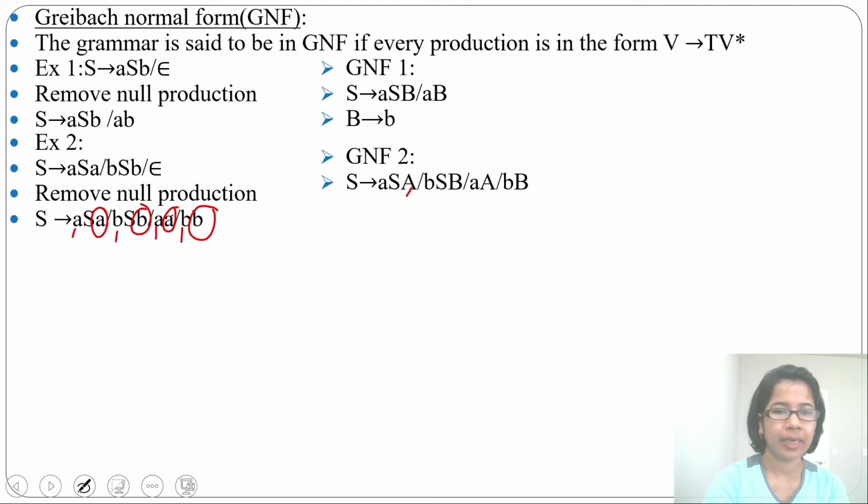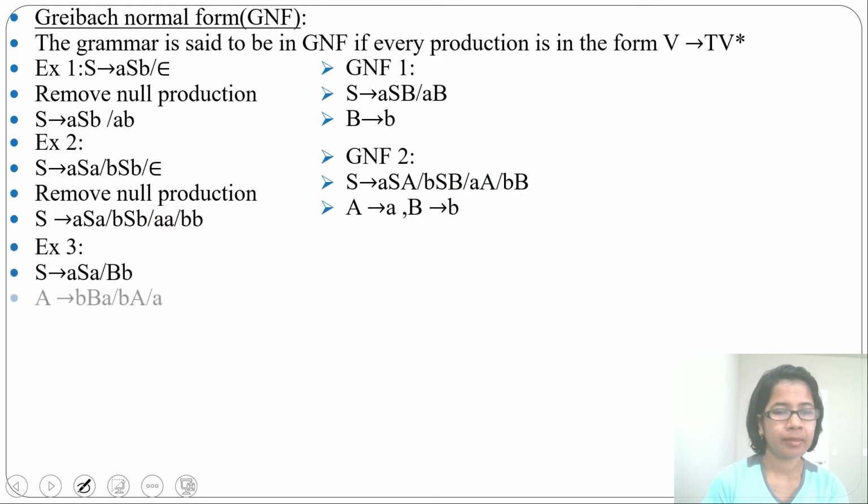So this A is for terminal a, this B is for terminal b, this A is for terminal a, this B is for this terminal b. Next, from variable A, we'll derive terminal a, from variable B, we'll derive terminal b. That's it. This is a GNF for this grammar.